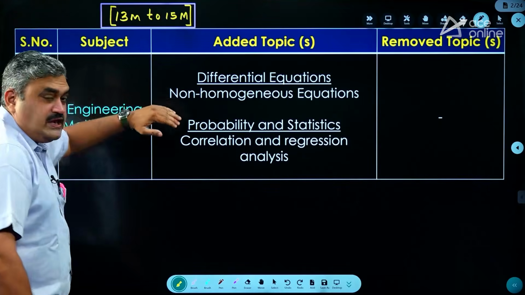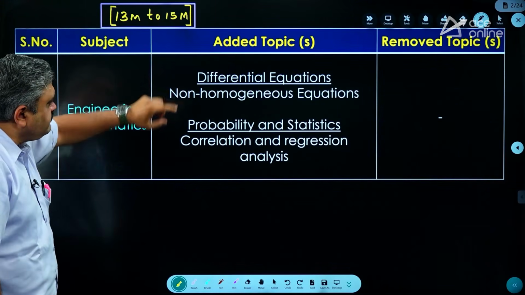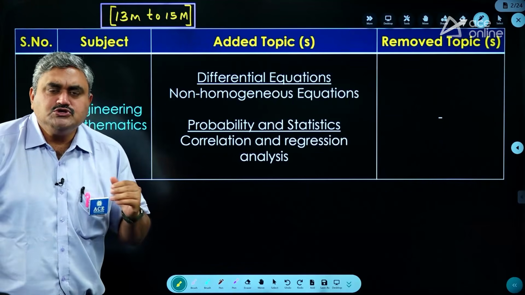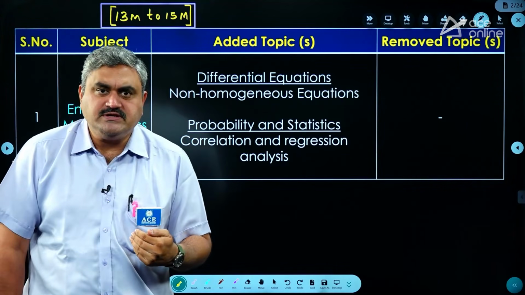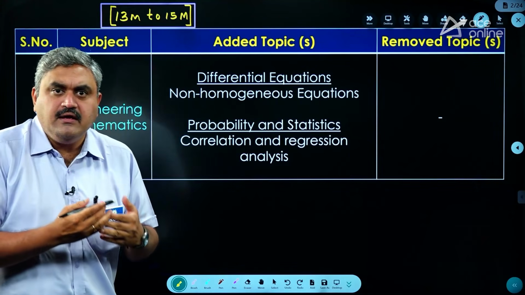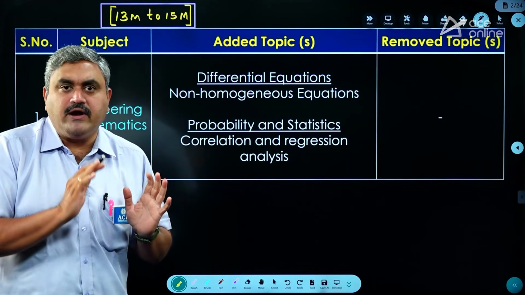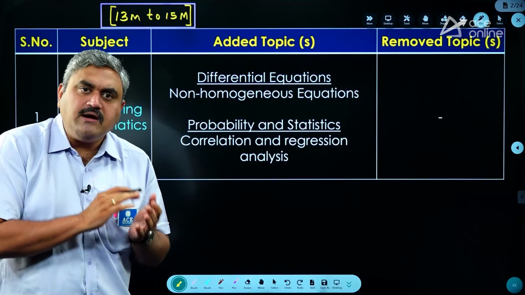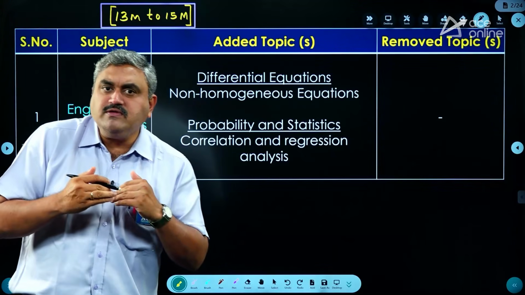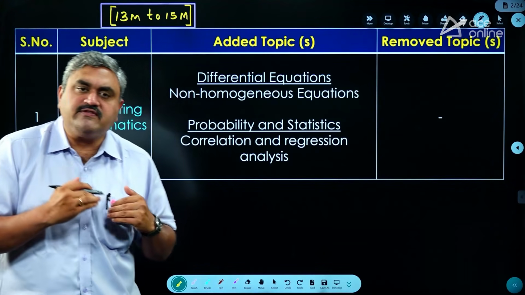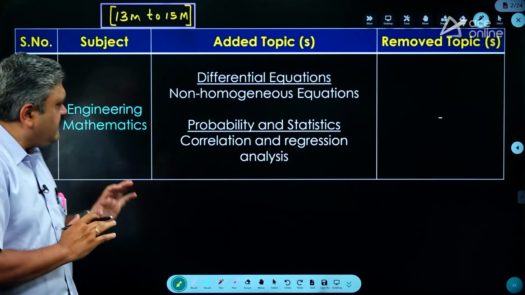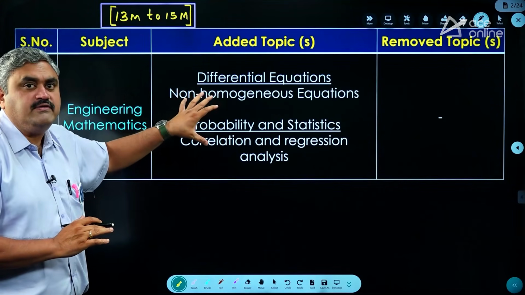These are the topics that were newly added. Under differential equations, they have added non-homogeneous equations. Generally when you go for differential equations, you will have linear, first order, multiple order, non-linear, first order, multiple order, homogeneous and non-homogeneous. When you refer to this topic of differential equations, all these are covered very clearly, so there is nothing particularly new related to this topic.